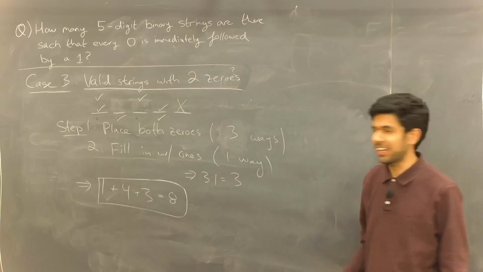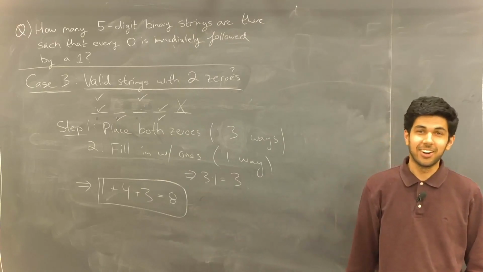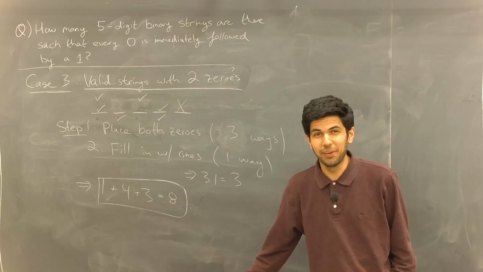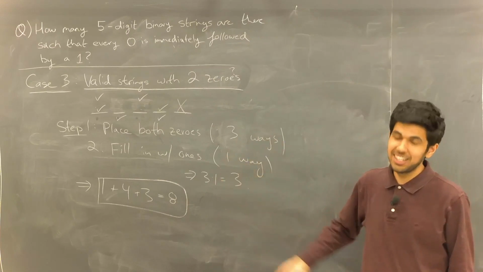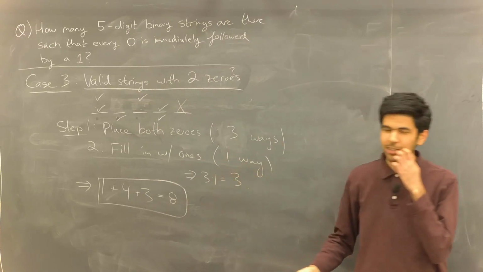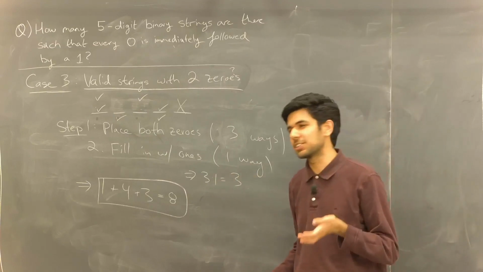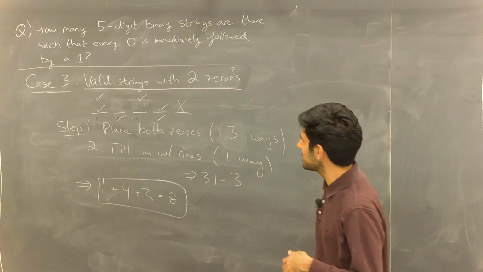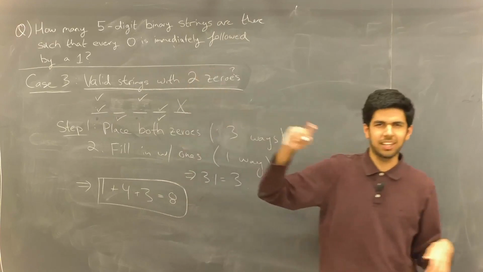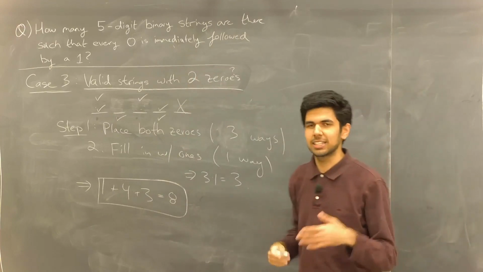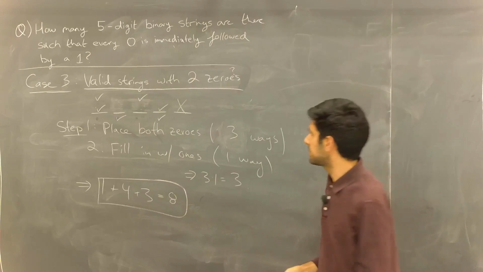The second thing you're thinking is, 8? Are you kidding me? That's a really boring answer. I could have counted that on my own. And yeah, you could have. But that lends itself to a pretty good question. And the question is, okay, what if we weren't looking at 5-digit strings? What if we were looking at 8-digit strings?